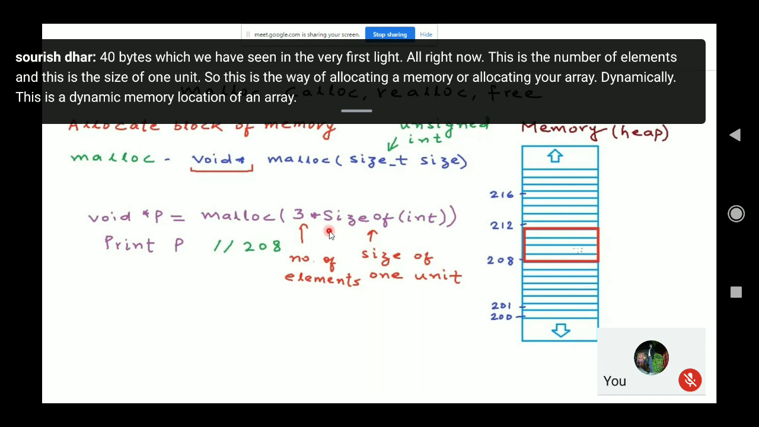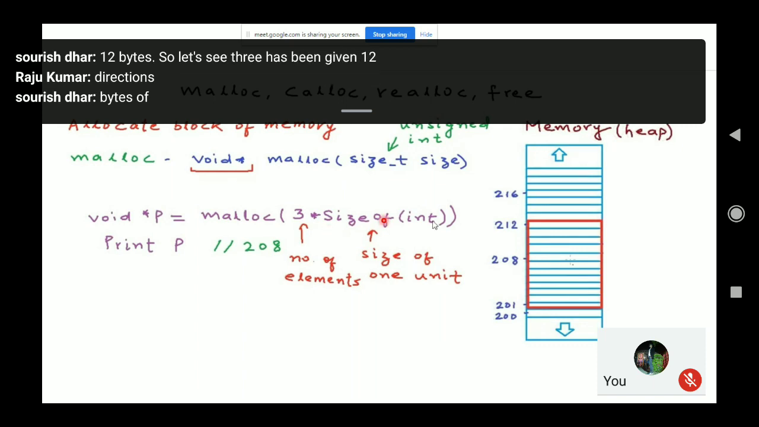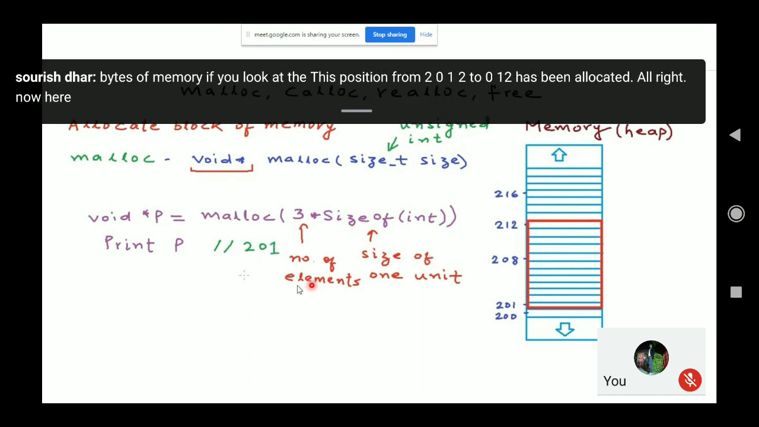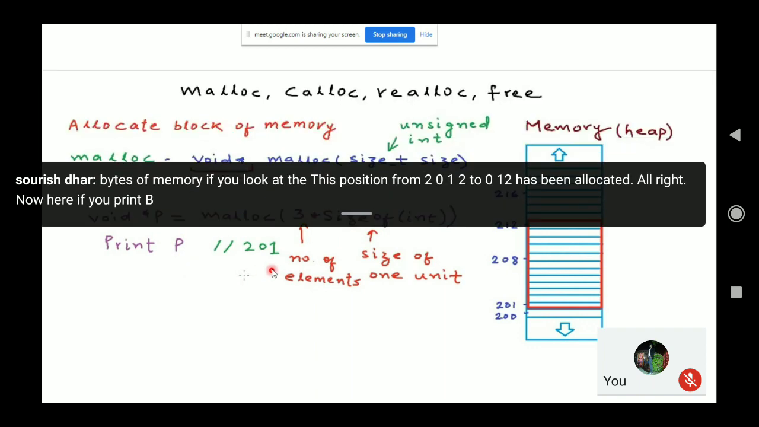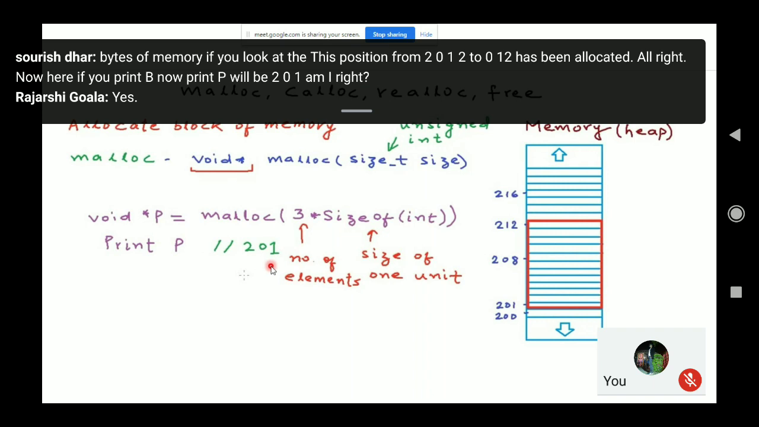Okay. If we use 3, then how much memory will be allocated? 12 bytes. So let's see, 3 has been given. 12 bytes of memory, if you look at this position, from 201 to 212 has been allocated. All right. Now, here, if you print p, it will be 201. Am I right? Yes, sir. Because 201 is the base address.